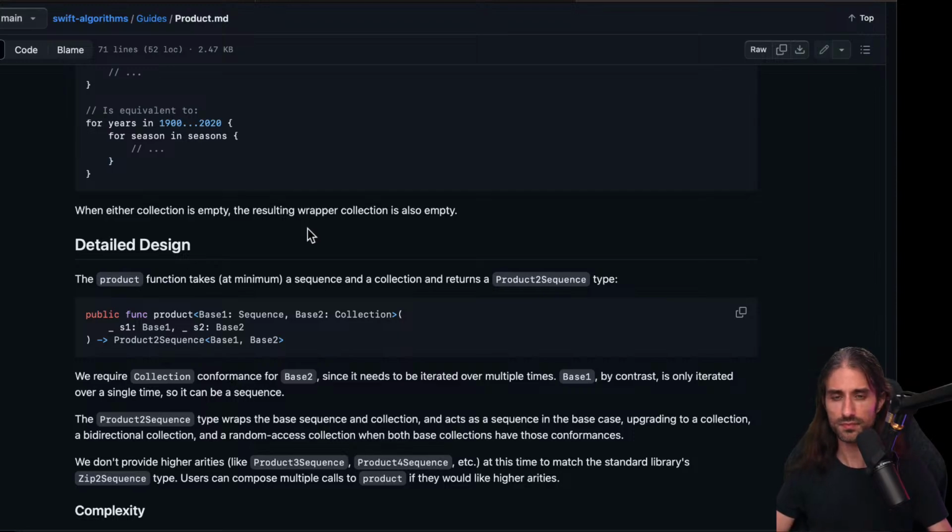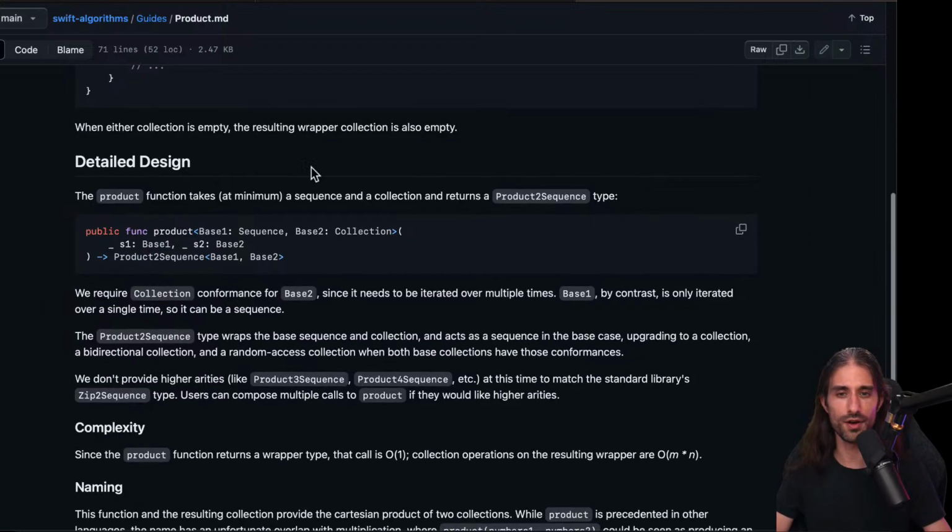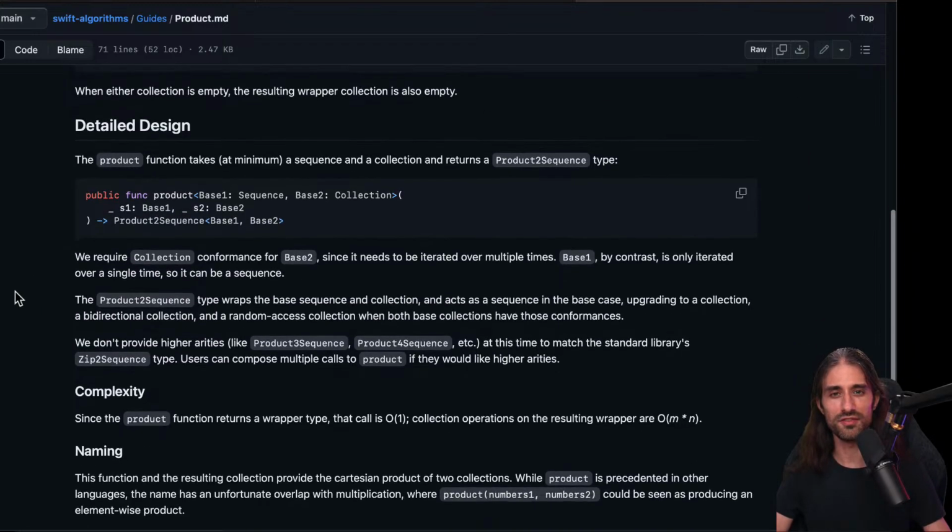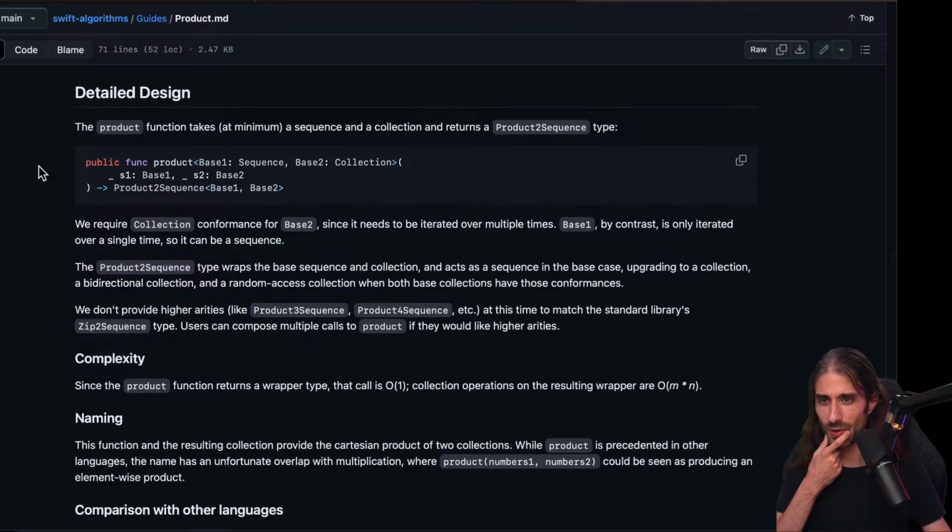But usually if you're working on an app, typically the backend will take care of this and then will return serialized data to you, which makes sense simply because this kind of operation is better implemented once in a backend than maybe 3 times: once in the iOS app, once in the Android app, once on the website, and potentially there are different bugs in each implementation. And so detailed design: the product function takes at minimum a sequence and a collection and returns a product2 sequence type, okay?